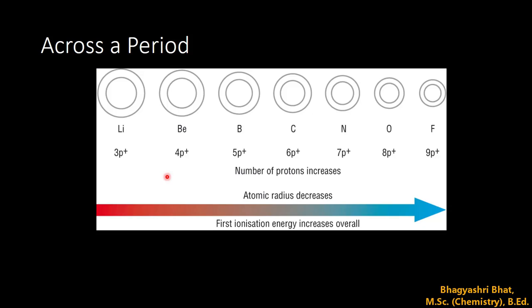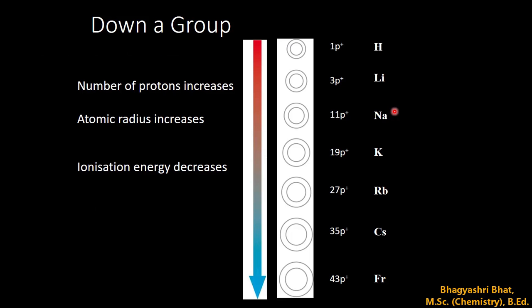If you see the periodic table, we have studied how ionization varies across a period from left to right. As we move from left to right across a period, the atomic size decreases. When we move from top to bottom, the atomic size increases.